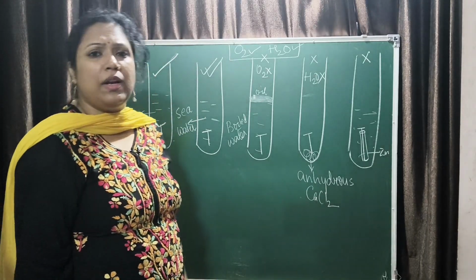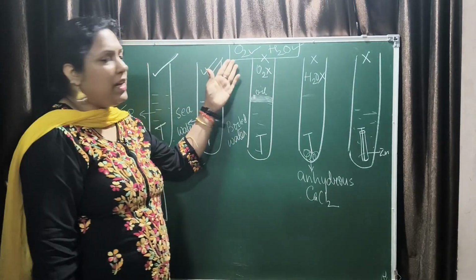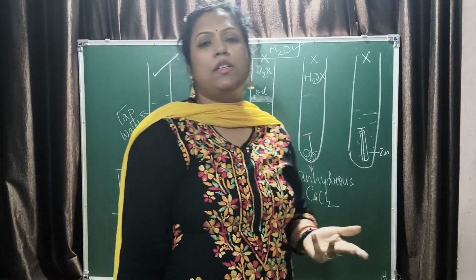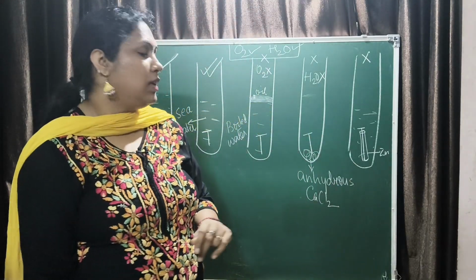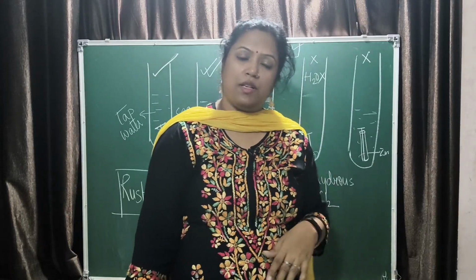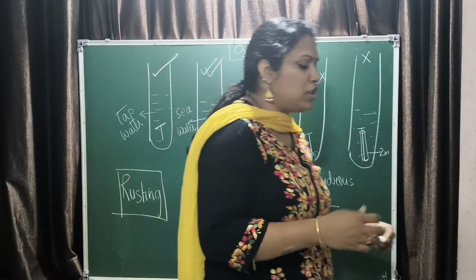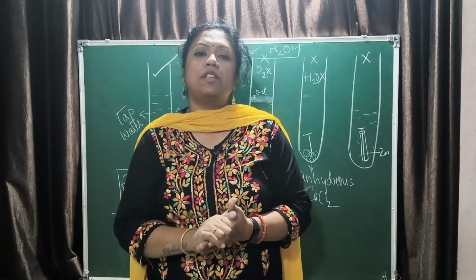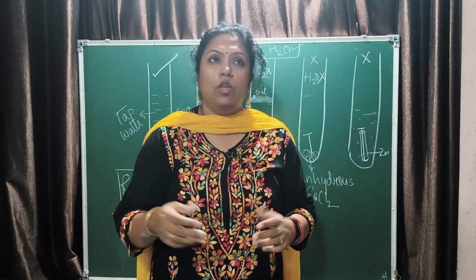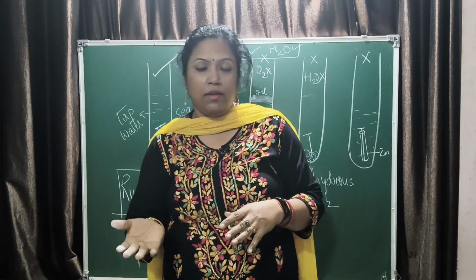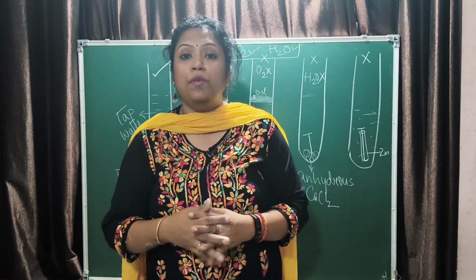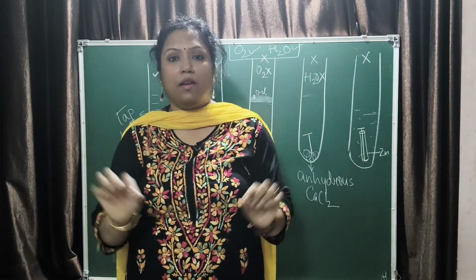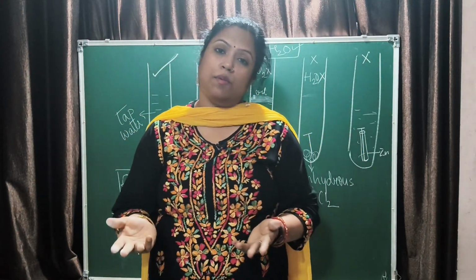Now there are methods to prevent rusting. What methods? By any means, if you can cut the supply of oxygen and water to the metal, it will not rust. Correct? So let us see the methods of prevention of rusting. Now, for the methods of prevention of rusting, you have a non-metallic method in which you can paint the iron. That is called painting, oiling, like the machine parts can be oiled to prevent them from rusting, enameling. Then you have applying a layer over the metal to protect it from rusting.